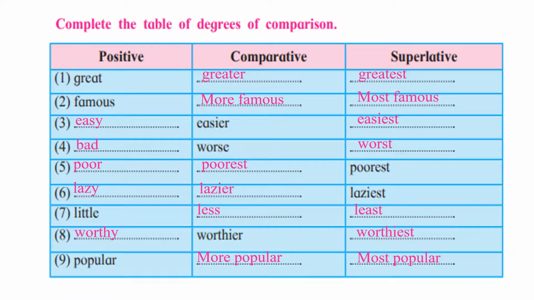So let us complete the table of positive, comparative and superlative degrees. Great, greater, greatest. Famous, more famous, most famous. Easy, easier, easiest. Bad, worse, worst. Poor, poorer and poorest. Here poorer should be there. Lazy, lazier, laziest. Little, less, least. Worthy, worthier, worthiest. Popular, more popular, most popular.